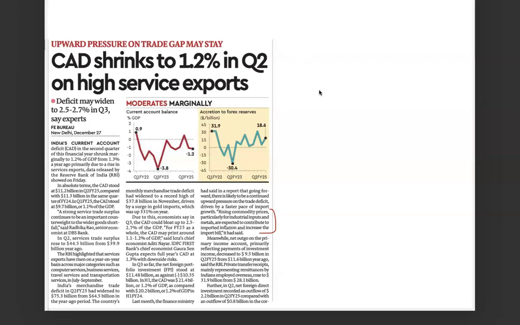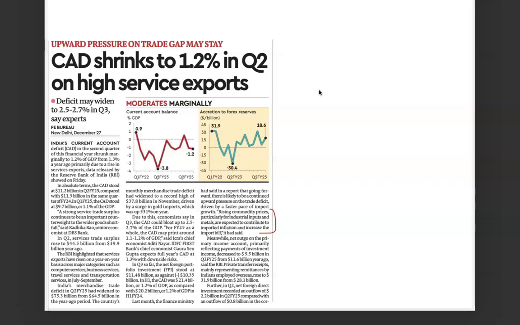So the current account deficit shrinks to 1.2% in quarter two. There's been a marginal decline in this. Earlier it was 1.3%, and it is believed the reason is high service exports. In that too, we are seeing that in the current account, particularly, there are two components. The balance of trade first, where we are tracking the import and export of merchandise, commodities, your goods, and second is the balance of invisibles, which is related to the export and import of services.